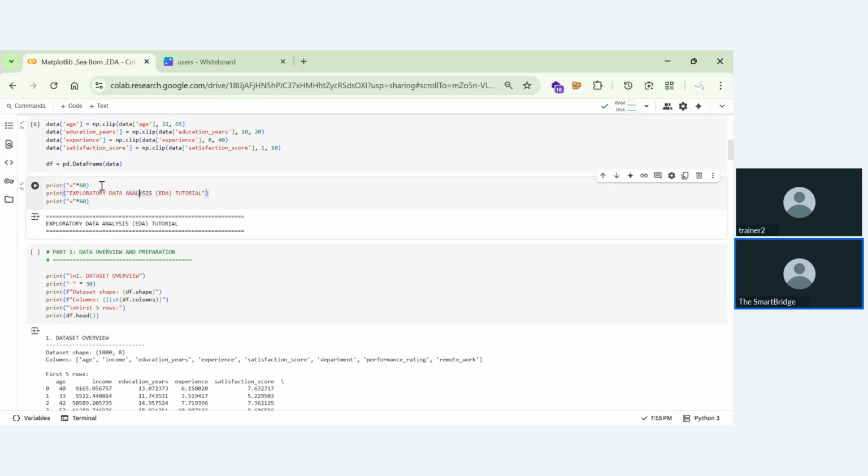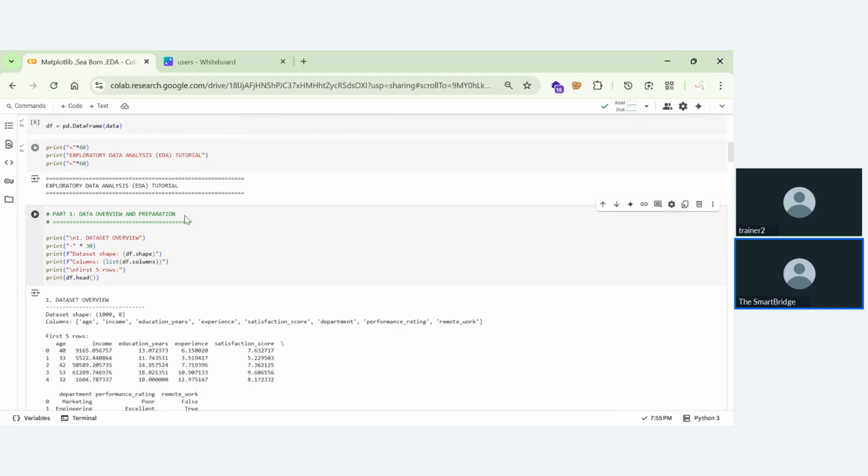So we are printing the 60 equals signs here, and the exploratory data analysis tutorial title. This is what we have written in the cell. And after that we are again printing the 60 equals signs, multiplying that, and now we are getting an overview. For this data we are creating a data frame, with age from 22 to 65, education years from 12 to 20, experience from 0 to 40, and satisfaction score from 1 to 10. After that we go for the data overview and preparation.